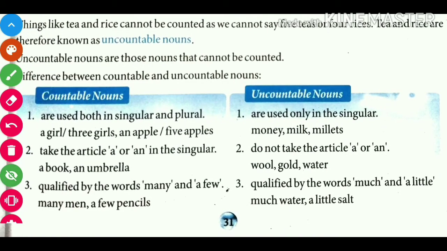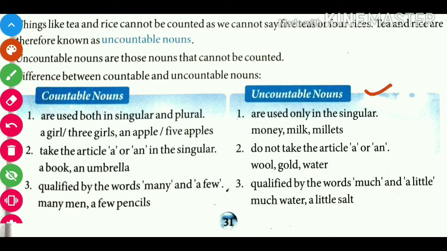Here is the difference between countable noun and uncountable noun. Number 1. Countable nouns are used both in singular as well as in plural. Here a girl means only a girl is there. Next, 3 girls, so it is simply understood 3 girls are there. An apple or 5 apples. These are singular, plural. So we can use countable nouns in both singular as well as in plural.